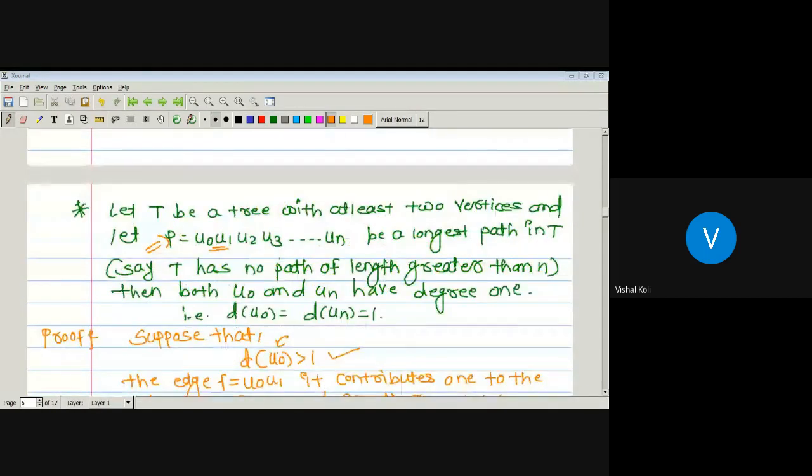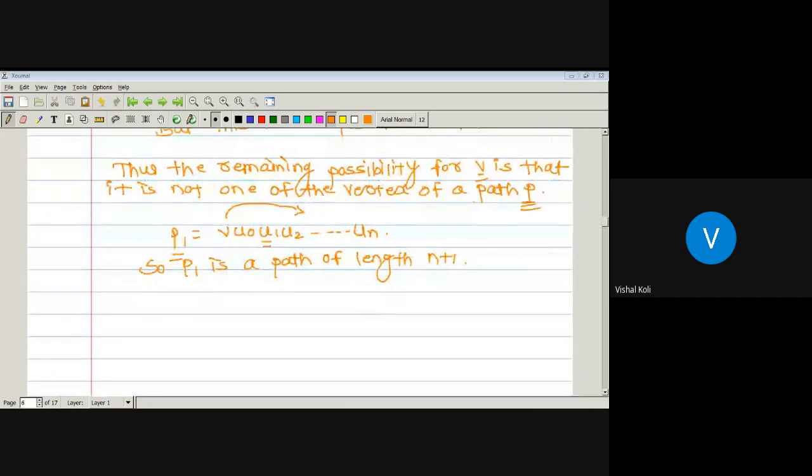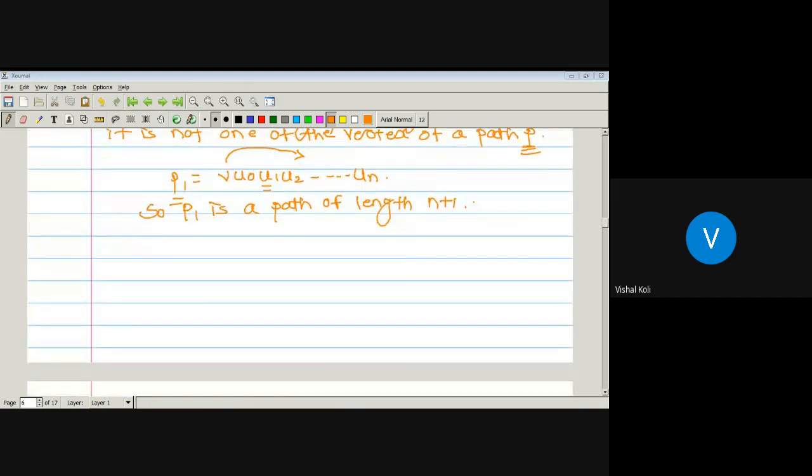That is, T has no path of length greater than N. But here we have one path P1 which has length greater than N, whenever we have taken the degree of U0 greater than 1. So this will be a contradiction to our assumption that the given tree T has a path of highest length N. So this one is not possible.